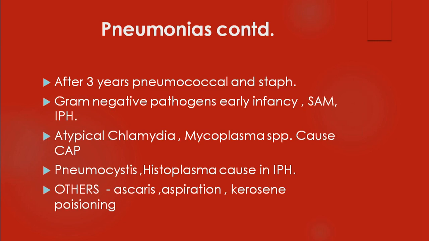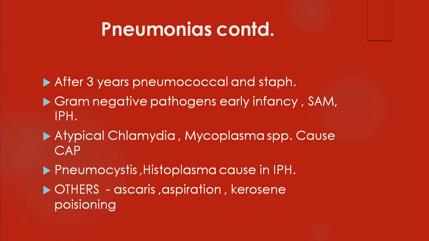Then apart from that, in immunocompromised hosts, you may have Pneumocystis, Cryptococcus, and Histoplasma. All these organisms can cause infection in an immunocompromised pediatric host. Apart from that, worm infestation is very common in children. When the Ascaris larvae pass through the lungs, they may cause a pneumonia-like picture.